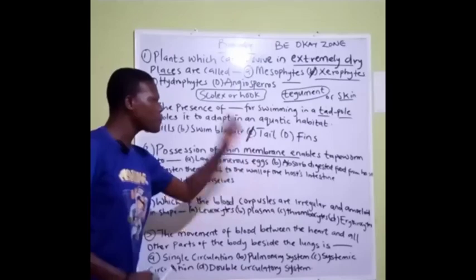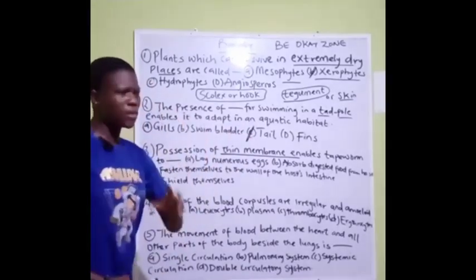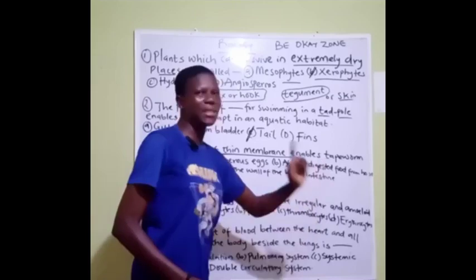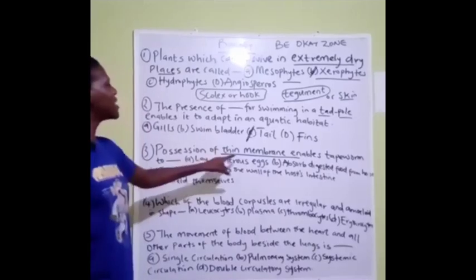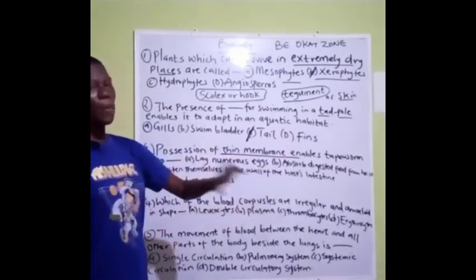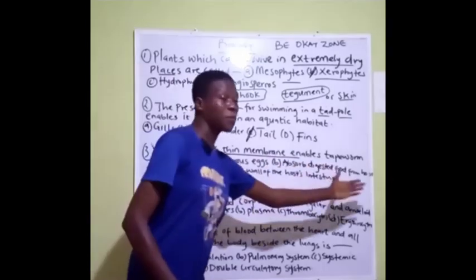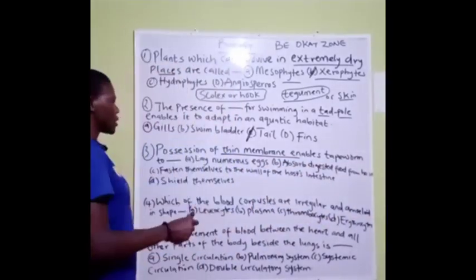So from these options, which is the right answer to the question? B is the answer. That's to absorb digested food from their host. With the help of the thin membrane, the tapeworm can absorb digested food from their host. So our answer is B.